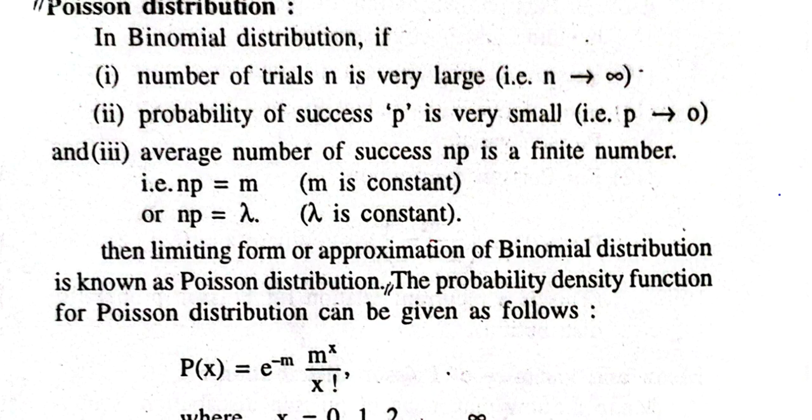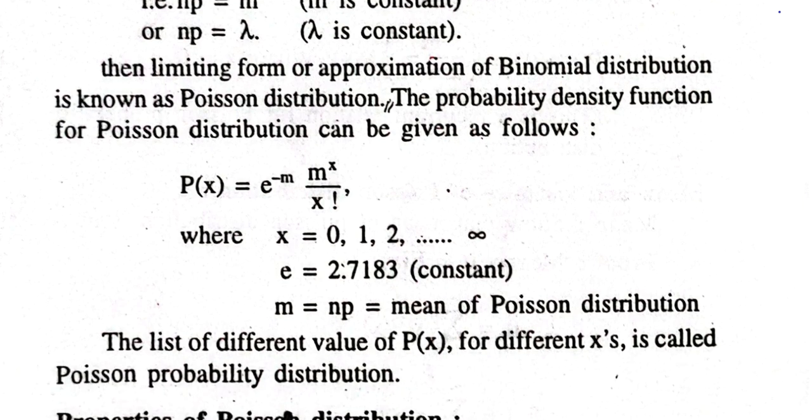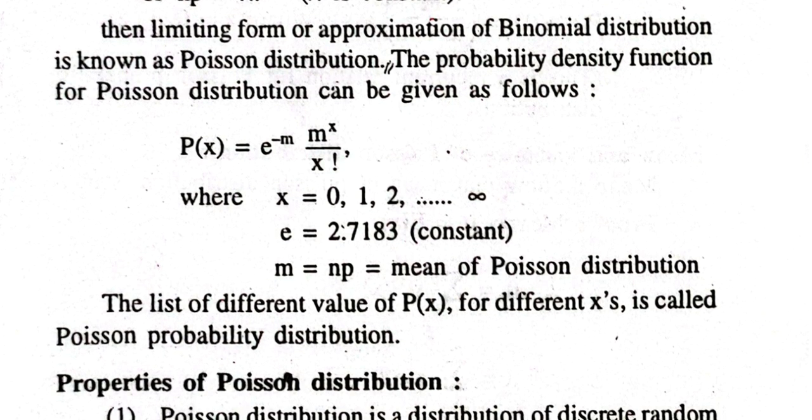In Poisson distribution, the average number of successes np is a finite number. np is equal to m, or sometimes it is denoted by lambda. This is the probability function of Poisson distribution. That means using this formula, you can calculate various probabilities. The probability function is P(x) equal to e raised to minus m, m raised to x, upon x factorial. Here x is from 0, 1, 2 up to infinity.